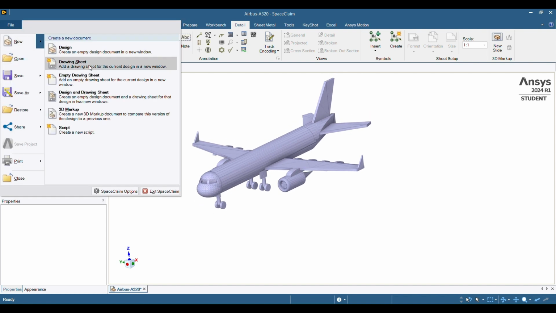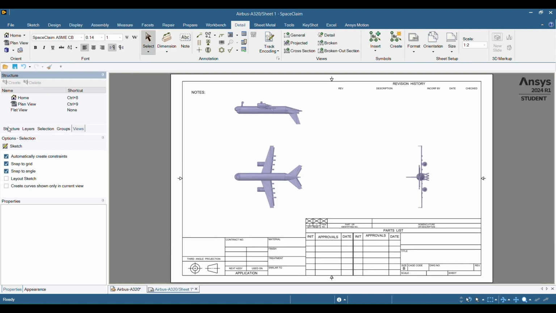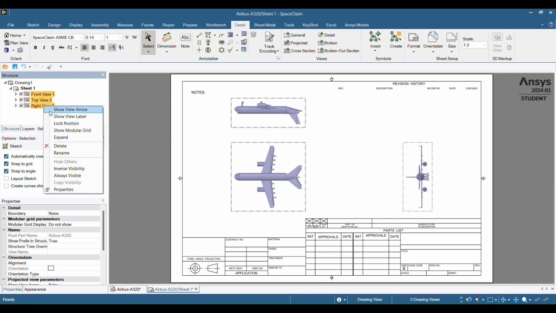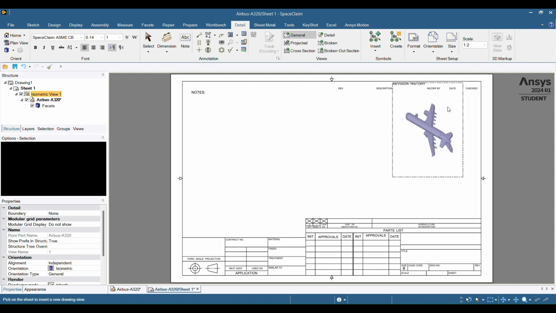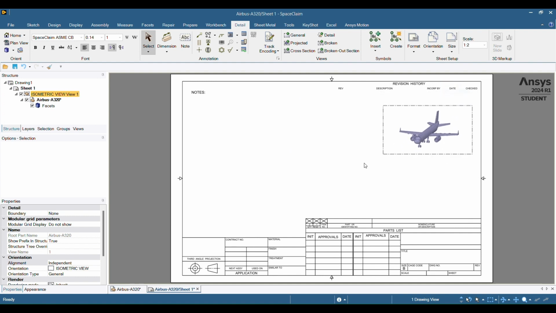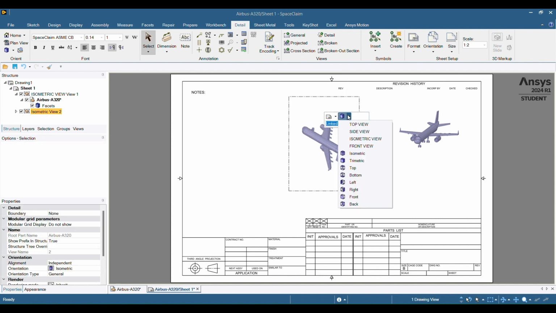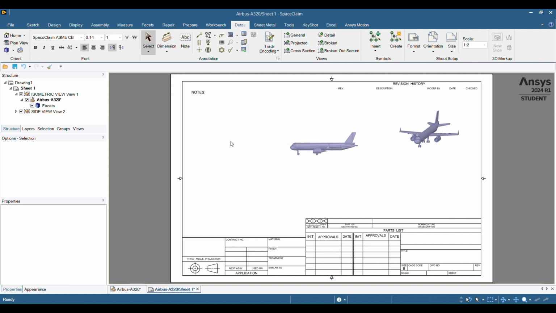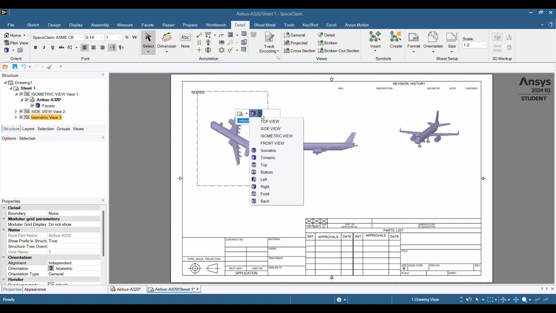Let's go to File, New, Drawing Sheet. Let's go to Structure. Now the 3 different standard views that come in are incorrect, so let's delete those. All right, so let's put in our isometric view. So we'll put in our side view, and then we'll put another view indicating where we're going to take the cut on a cross section.